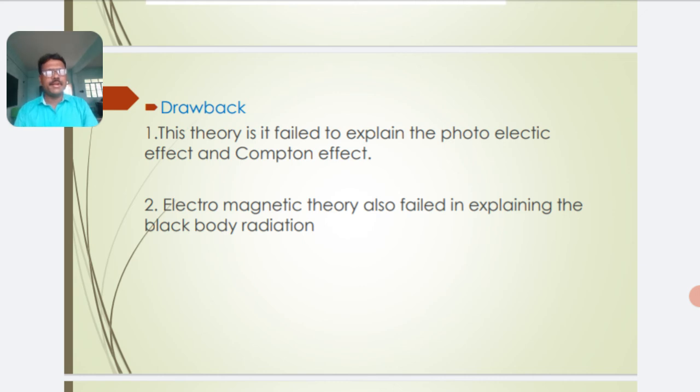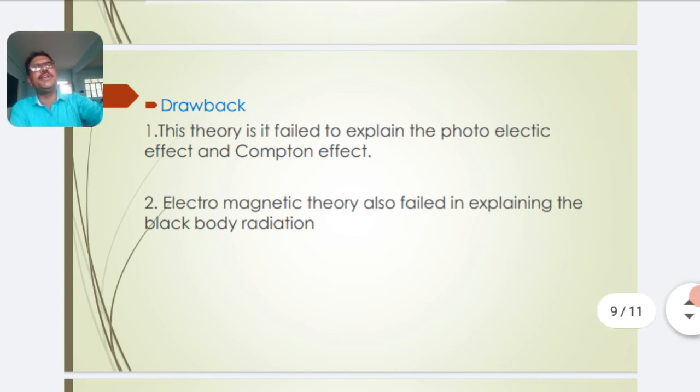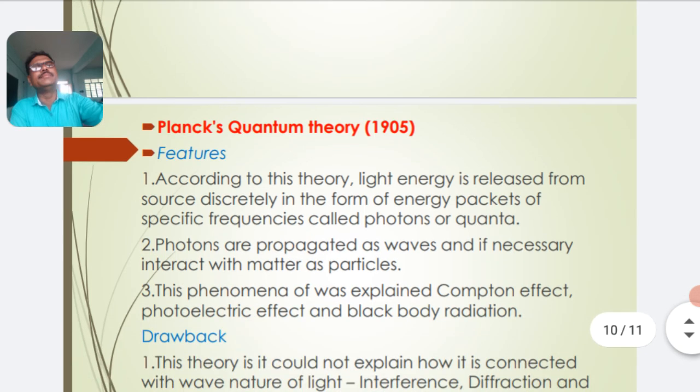This theory could not give an idea about the particle nature of light, so it fails to explain the phenomena of the photoelectric effect, Compton effect and black body radiation. So these are the drawbacks of Maxwell's electromagnetic theory.